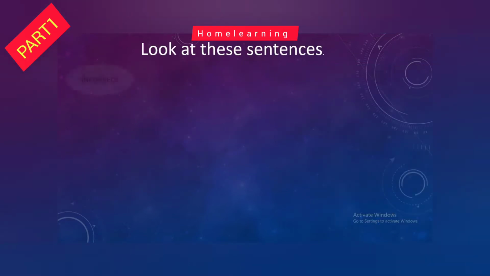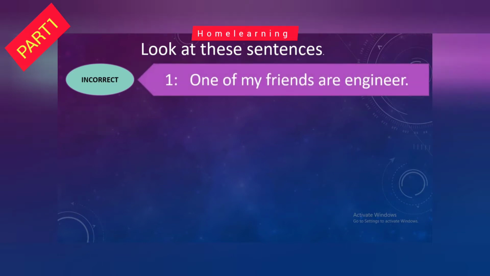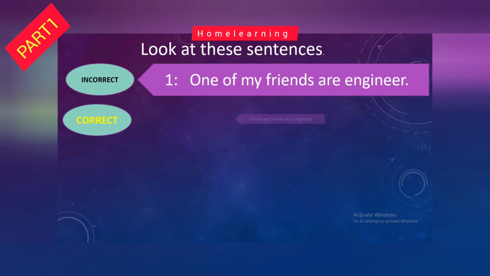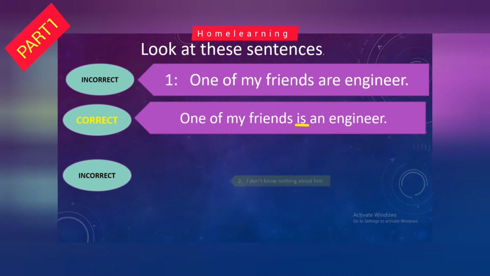Look at these sentences. Incorrect: One of my friends are engineer. Correct: One of my friends is an engineer. And the mistake is "are". We will use "is" here because it takes a singular verb, because the subject is "one".